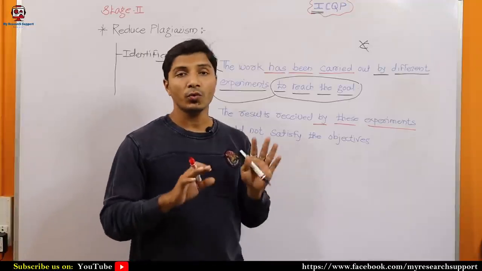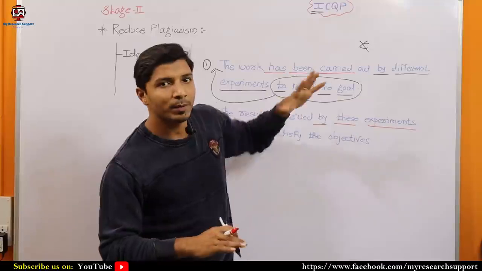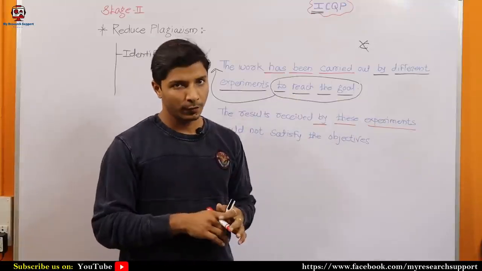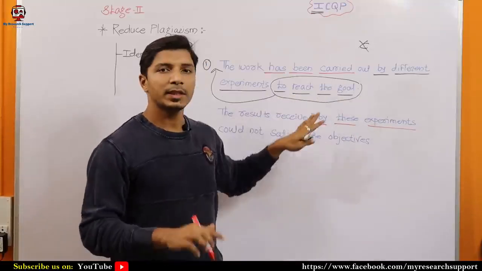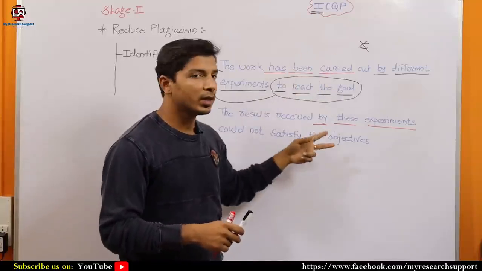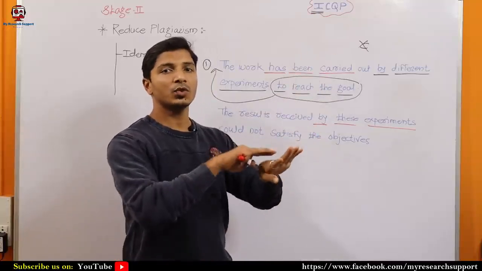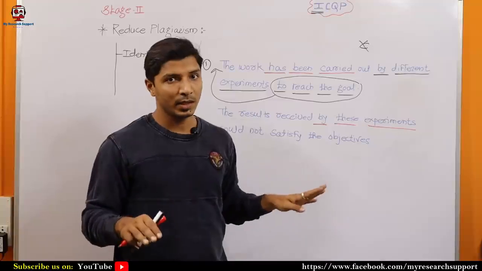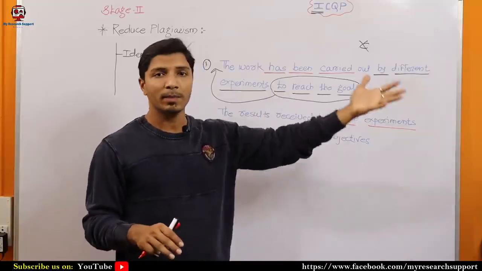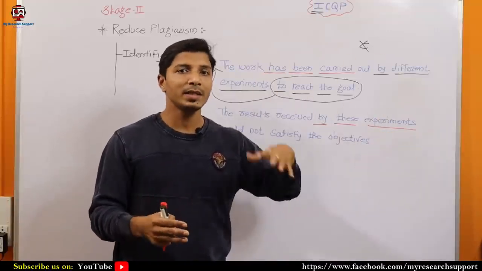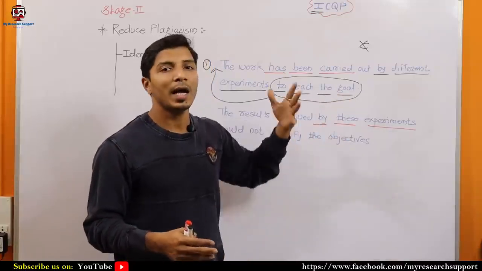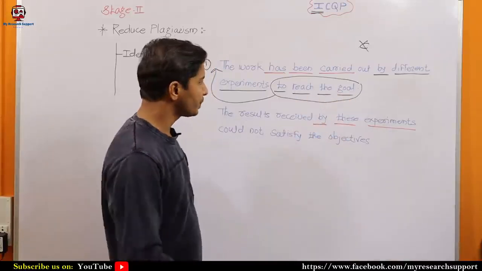In this case also, you have to see whether by reframing the sentence it is possible to break the sequence or not. This is the second case: maybe in 2 sentences, 3 sentences, if 6 words or more than 6 words are matched in sequence, then this will be detected by the plagiarism checking software. Means in that report, these words will be highlighted. What does it mean?